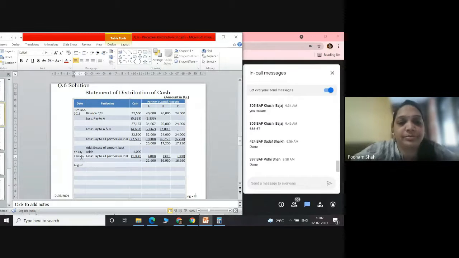Agree, everyone? Any doubt here? Any question here? Distributing this 1000 among the partners in PSR 400, 300, 300, the balance remaining is 22,600, 16,950, and 16,950. Agree, everyone?